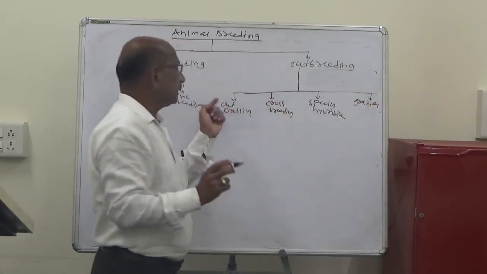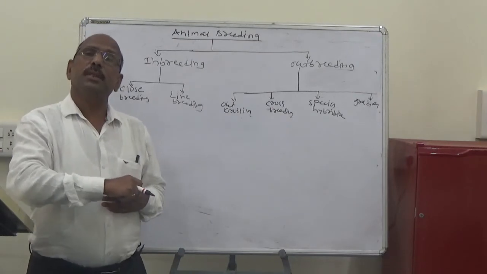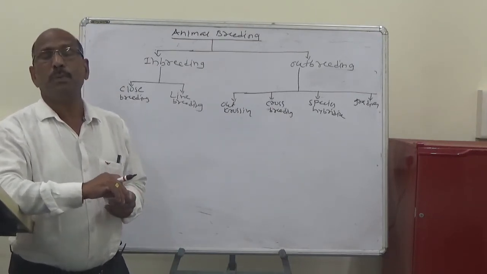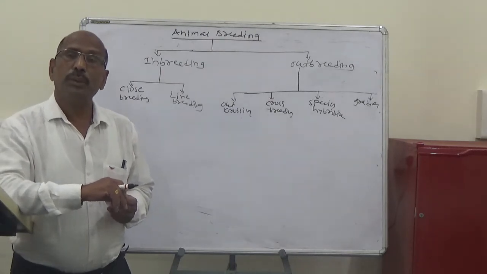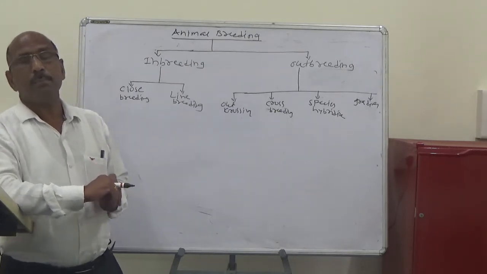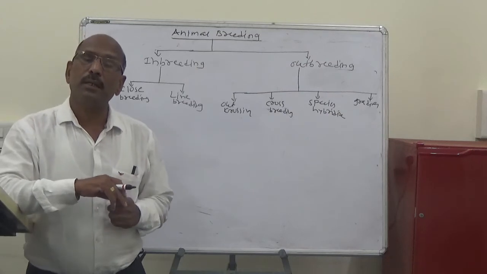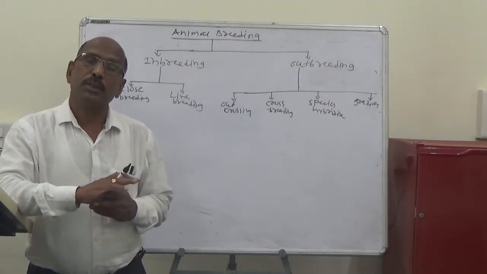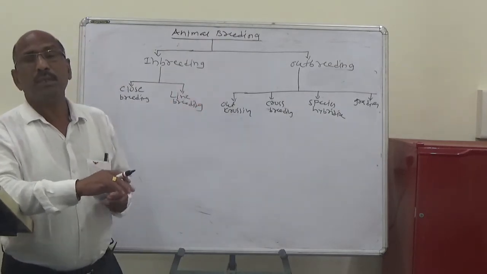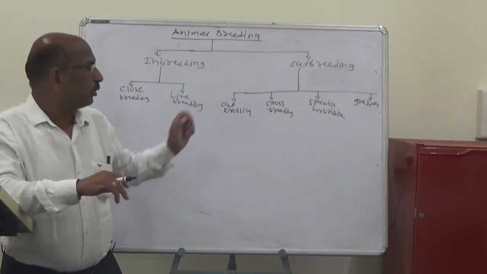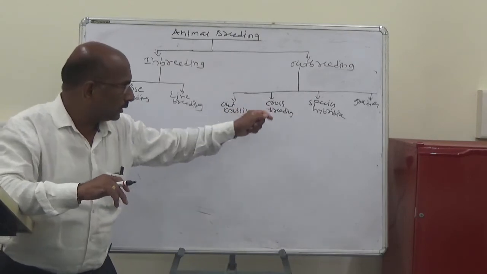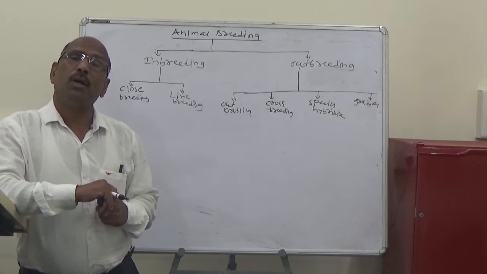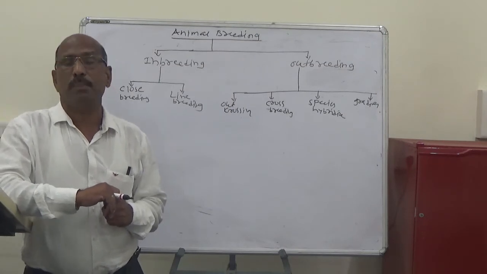Last time we discussed outcrossing. Outcrossing means the mating of unrelated pure animals but within the same breed. The example is Deoni sire to Deoni cow. That is the mating of unrelated animals but within the same breed. Next is crossbreeding. Crossbreeding means the mating of two different breeds.